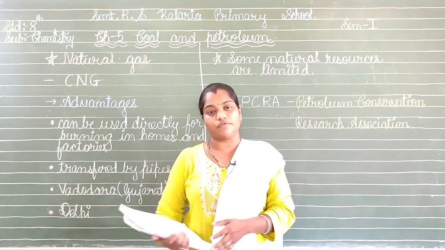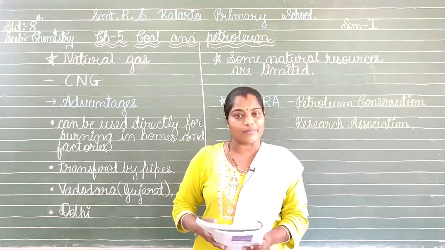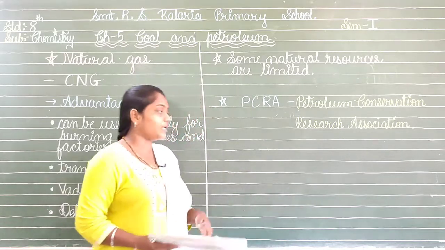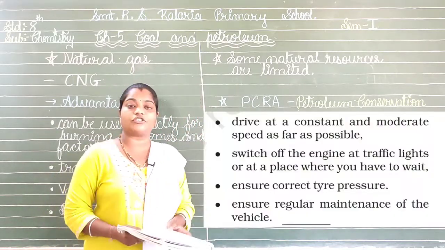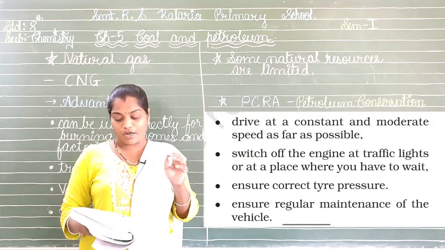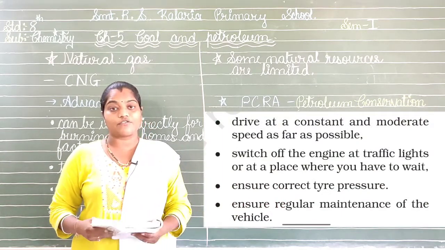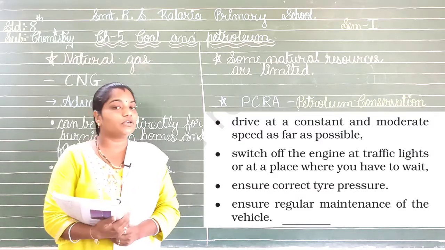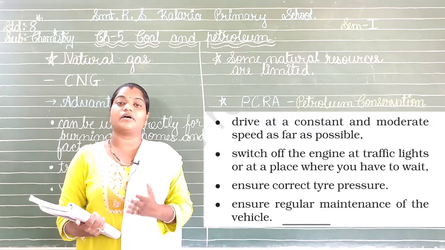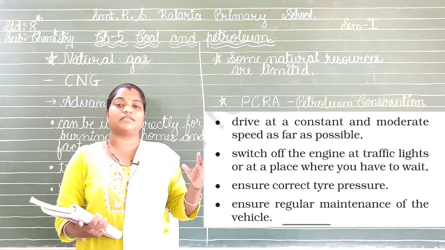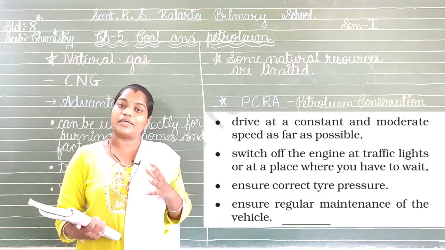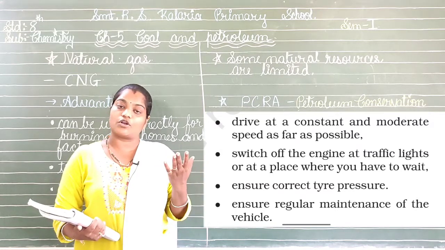So here we have some of the points advised by them for our betterment. As you can see here, we have 4 points mentioned. The first one says: drive at a constant and moderate speed as far as possible. So what do we mean by constant and moderate speed? Constant means whenever it is given that you should drive at 20 kilometers per hour in an area, then we should be following that.